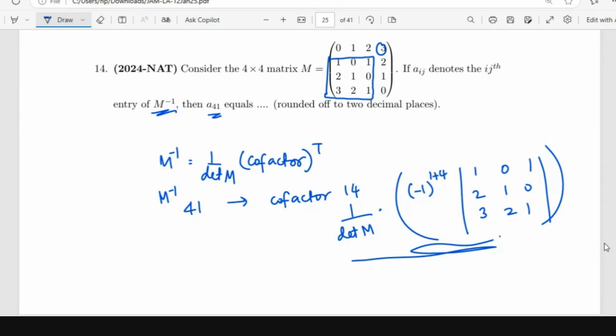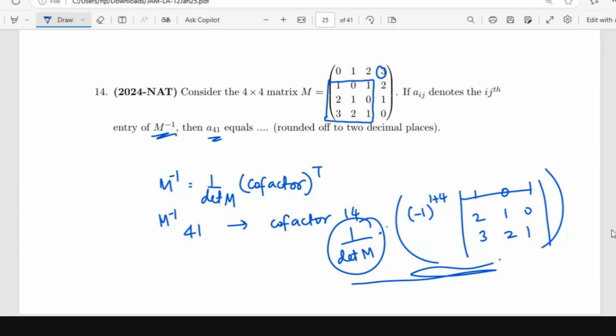Maybe you can use row reduction to get the determinant in a simpler manner, but I don't know if it plays any role here. Determinant of this matrix, I think you can expand along this row and get easily. But for this, maybe it's just with some row reduction or something that we can get the determinant.